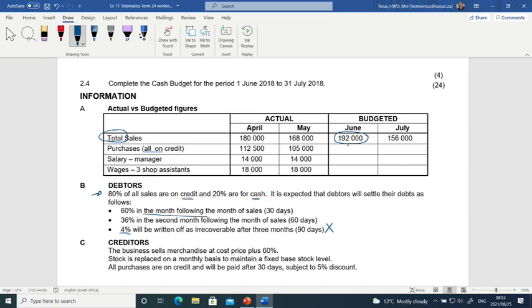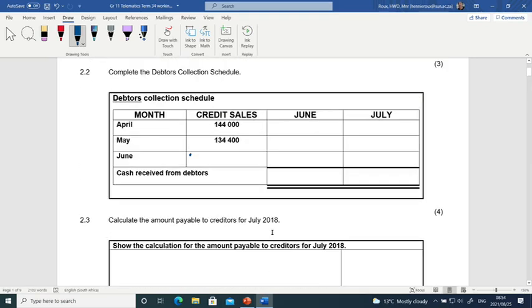So when we do the debtors collection, we have the credit sales for June, 192,000 times 80%, and then we can calculate the amounts to be received. 192,000, of which 80% will be on credit. And if we calculate that, then we get the credit sales 153,600.